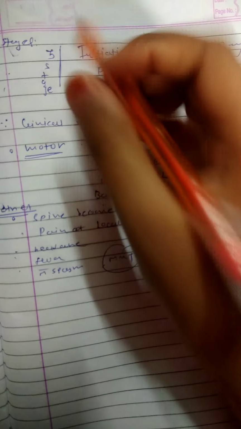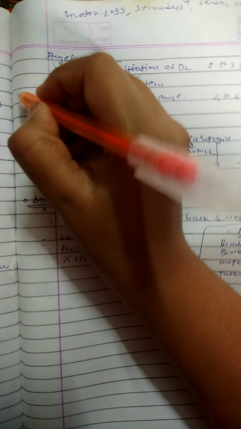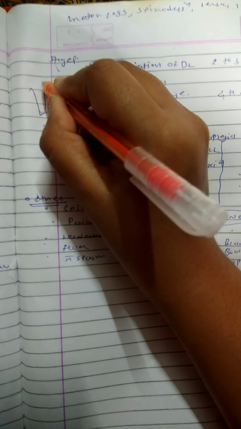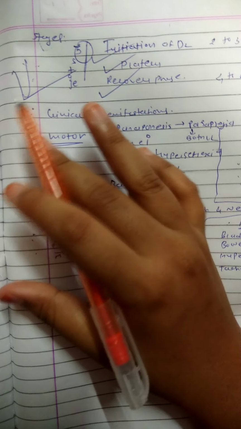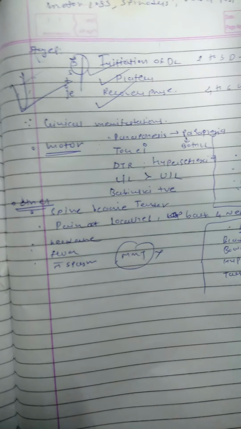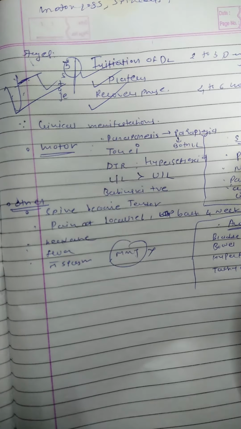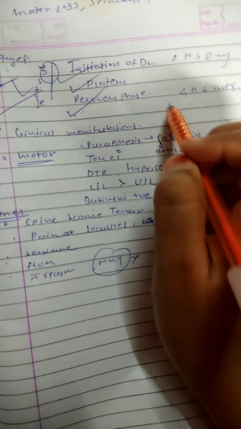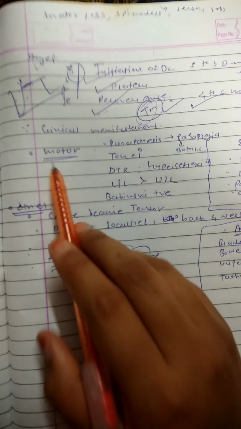Now we talk about the stages. It has generally three stages. First is initiation of the disease, then the second is plateau, and third is the recovery phase. In the initiation of disease, motor loss, sensory loss and autonomic dysfunction can be seen, and it starts 2 to 3 days after the infection or post-vaccination. Then the plateau stage comes, and after that the recovery phase. Recovery generally takes 4 to 6 months. The recovery in transverse myelitis is good; the prognosis is good in this disease.